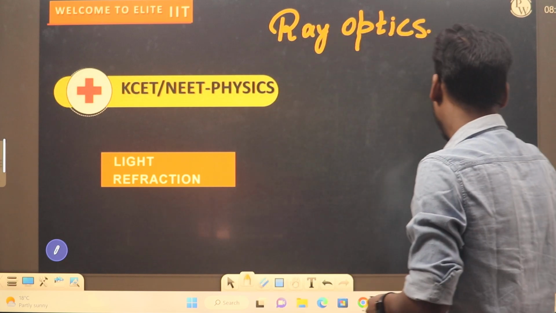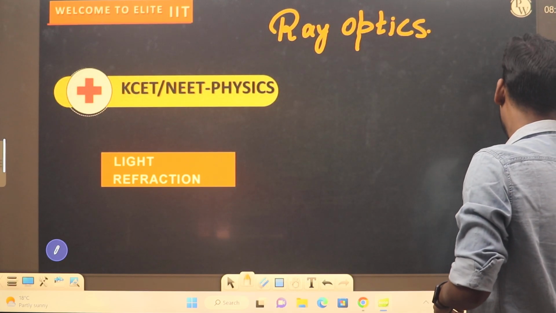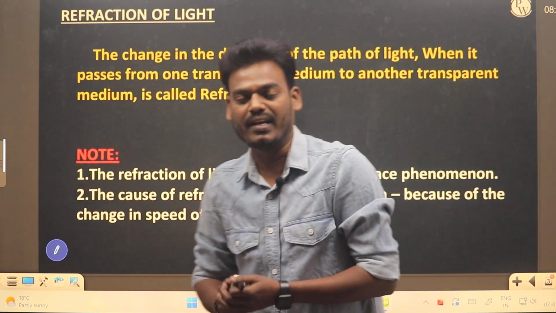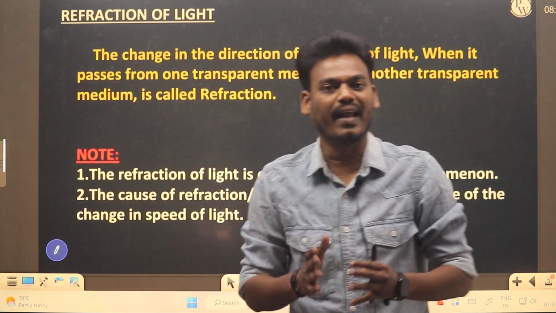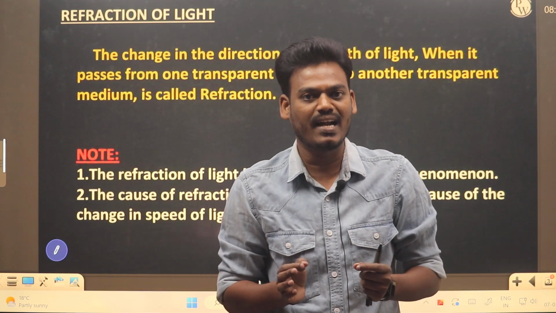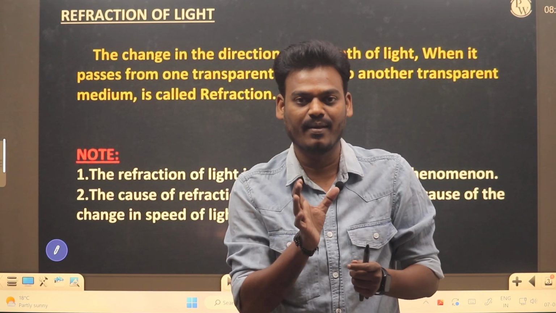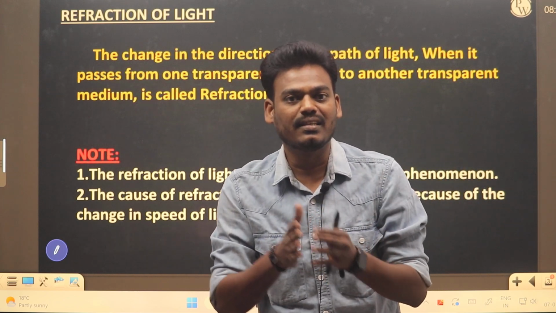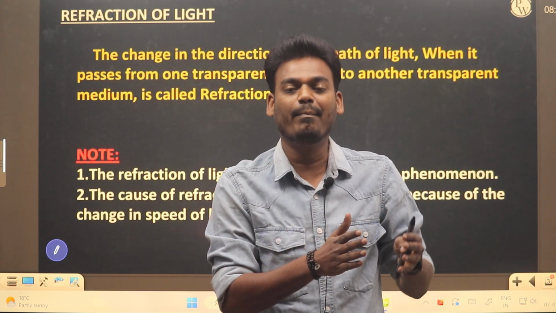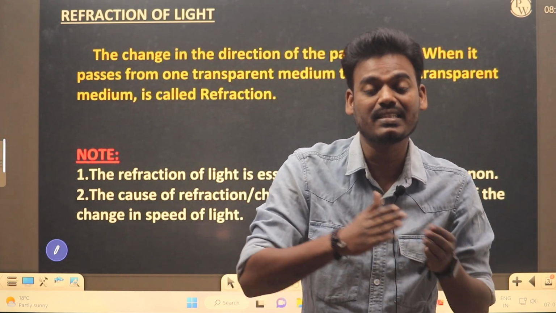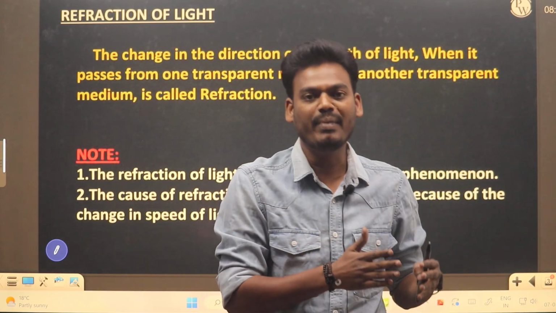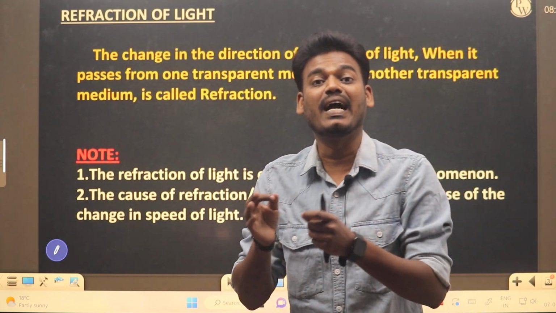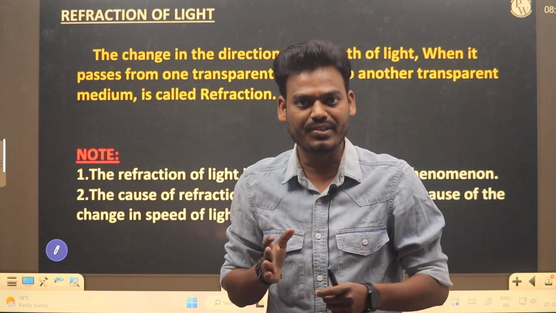So here I will be starting with the definition of refraction of light. When I say refraction of light, in general we understand that refraction is nothing but bending. So I can define light refraction as the bending of light when it is traveling from one medium to another medium. The medium should be optically transparent. That should be the condition.